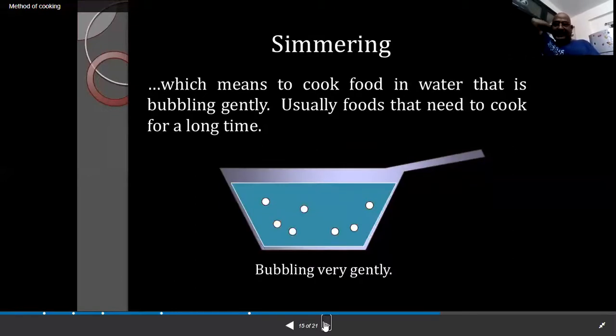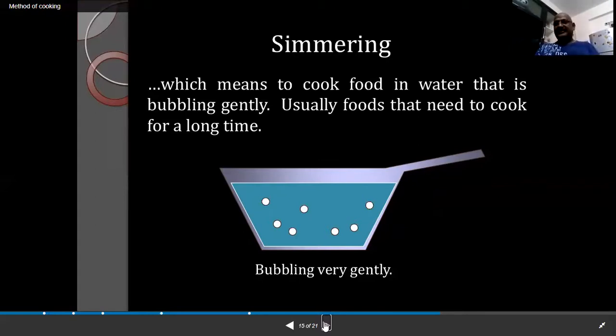Next one is simmering. What is simmering? It means to cook the food in water that is bubbling gently, usually food that needs to cook for a long time. Simmering is bubbling very gently. Simmering is nothing but slow cooking. You keep the water on a slow flame for a long time.